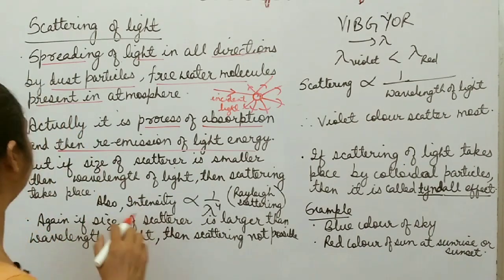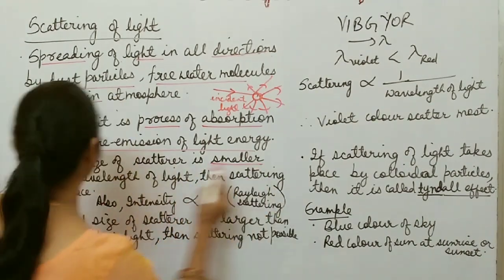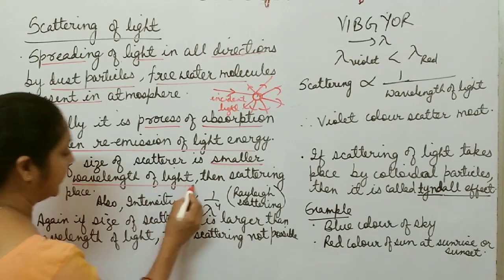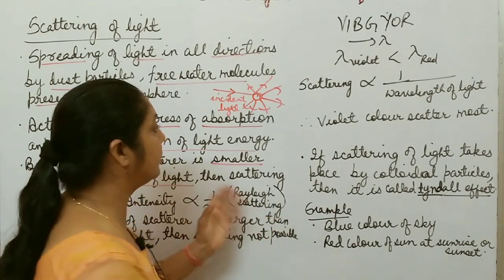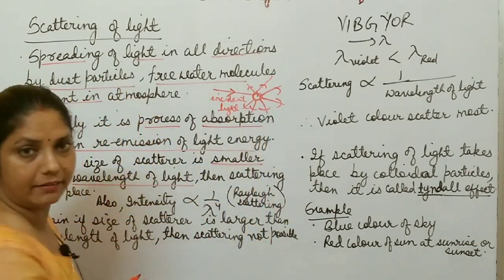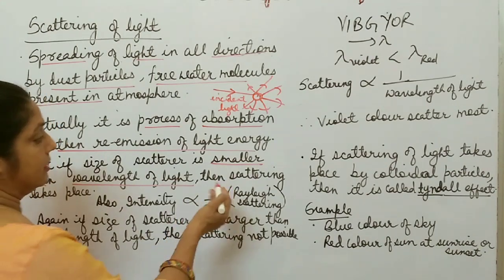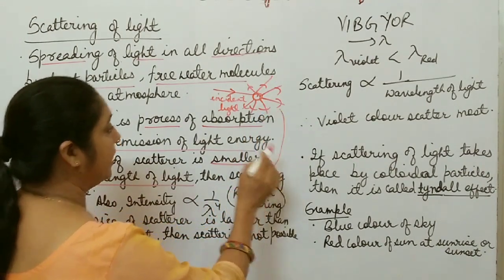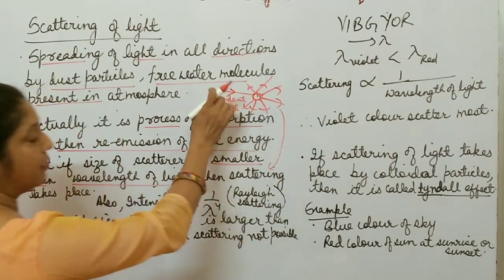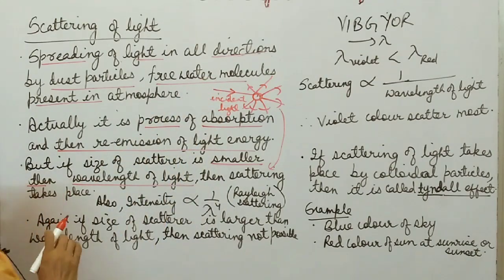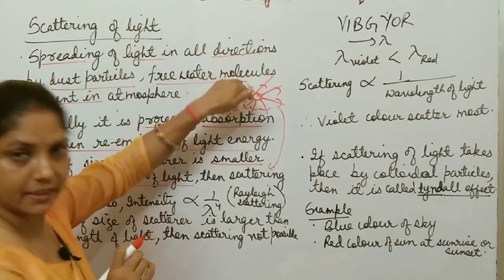If the size of the scatterer is smaller than the wavelength of light or near about the wavelength of light, then only this scattering is possible. It is possible only if the size of the scatterer is smaller than or equal to the wavelength of light incident on it.